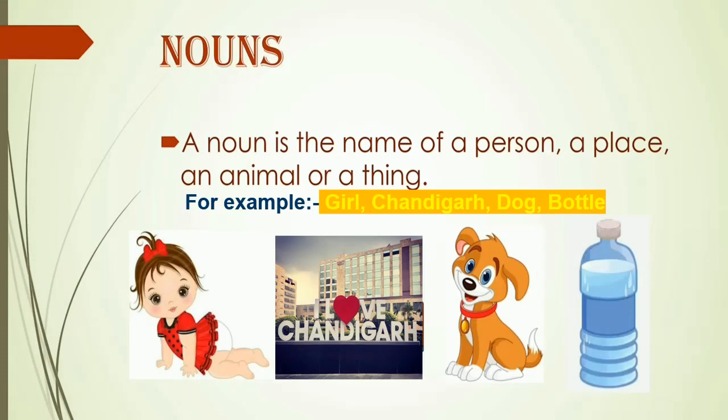Today we will learn about countable and uncountable nouns. Before that, let's revise nouns. A noun is the name of a person, a place, an animal, or a thing. For example, a girl, Chandigarh, a dog, a bottle. So, these are all nouns.